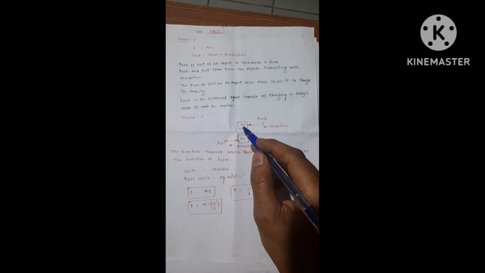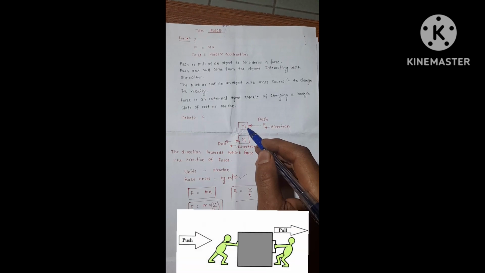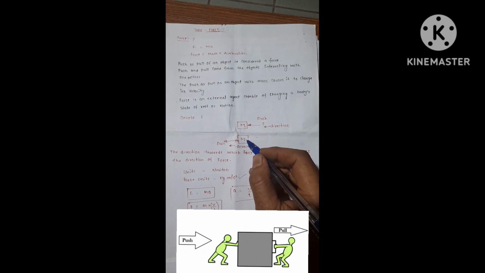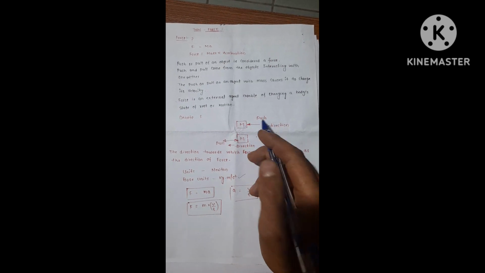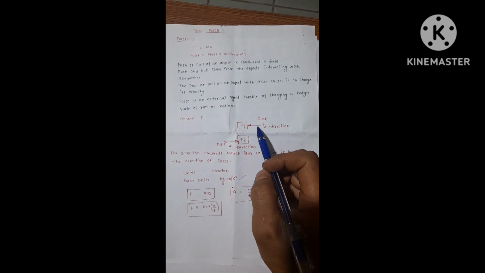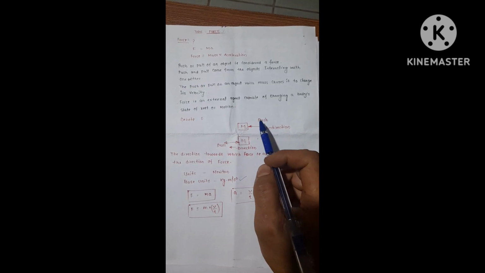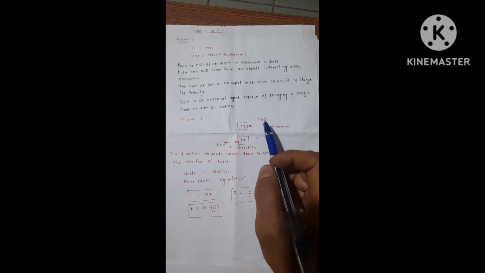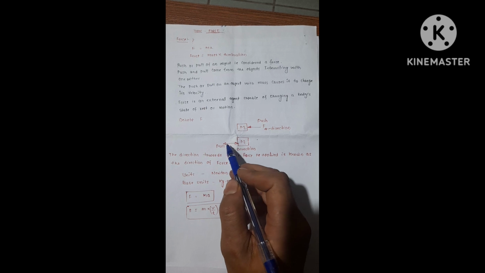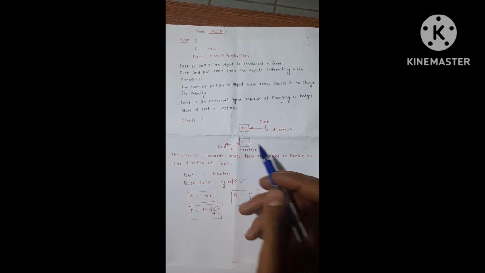This is one mass, and another is this one. Here the direction of force is this side. Now this is a push type of force. Another direction of force is this side. Now this is a pull type of force.